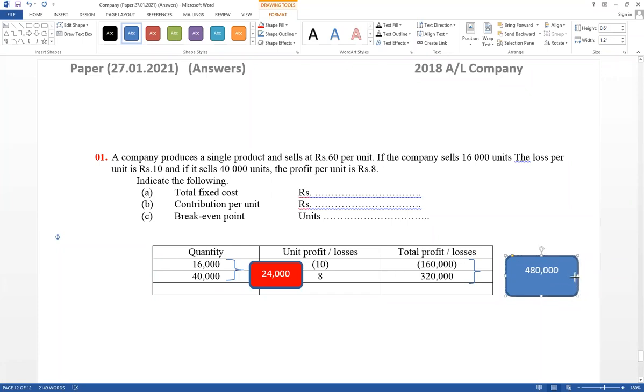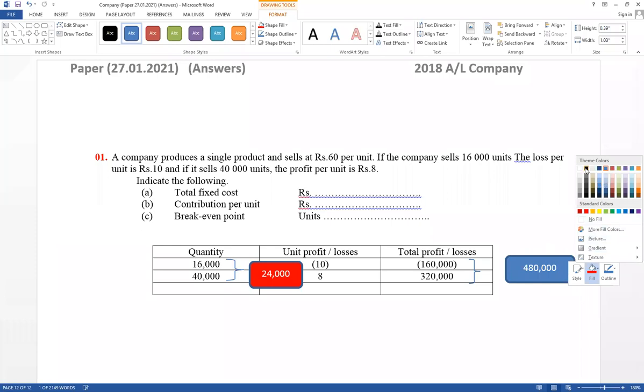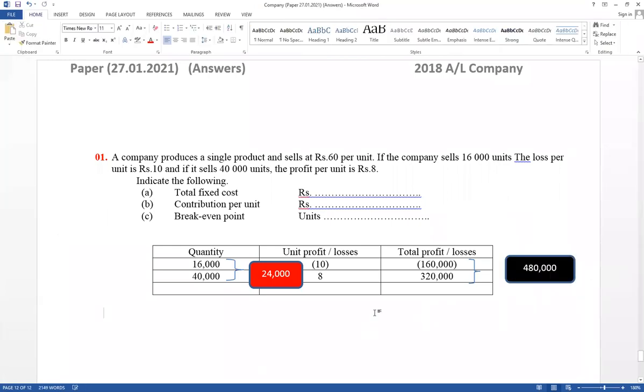Therefore, here the difference value. Look, a lot of people now have a problem with how this came about. Think about this one, how to calculate? 3,200 minus 160. The minus became a plus. Therefore, 320 plus 160 equals 480. Therefore, here profit increased by 480.